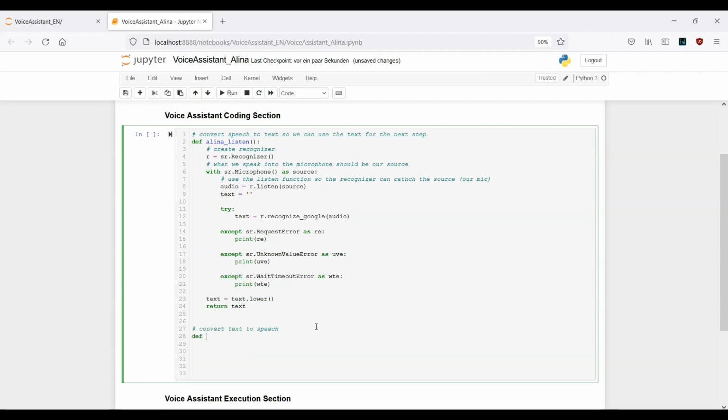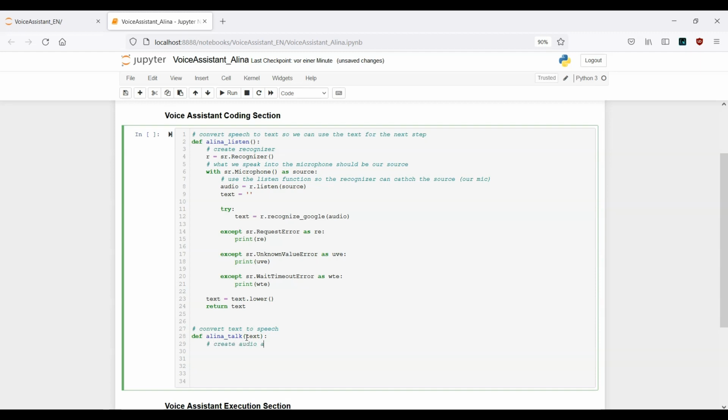That means we start writing down the second function, alina_talk. Okay, and here inside this parameter we have to put down the text itself. Alina talk text. And now we need to create an audio data. So create audio data. This is number one.